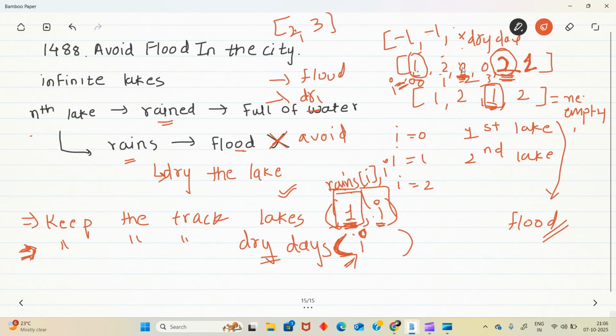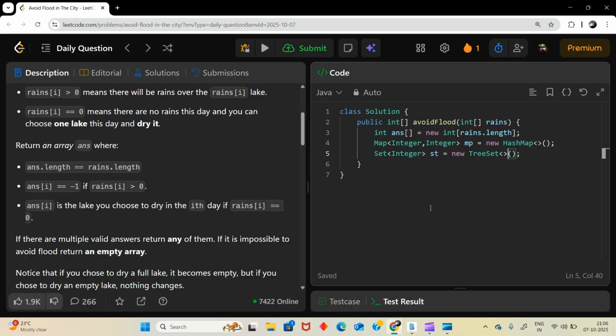When I can dry it is its first occurrence is here. After this, if there is a 0, just what I can say, ceiling, you can see floor and ceiling. Just ceiling of this. If you are getting the value, then we can say we can dry this and now we can rain on this lake. Then we can avoid the flood. So that's why we need a sorted, then we can find the ceiling of that and use that.